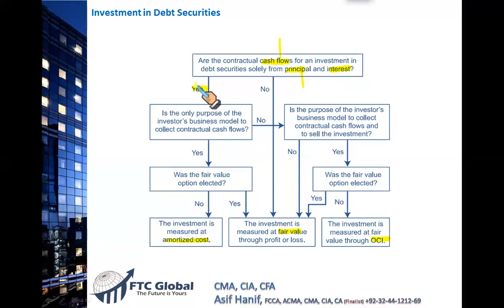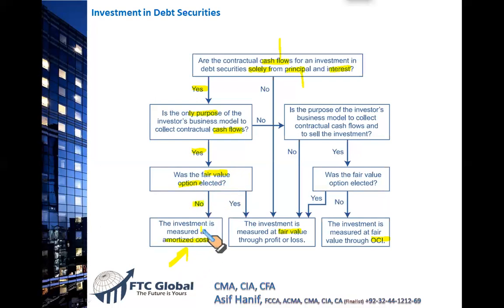I just want to earn interest. I just want to earn preferred stock dividend, and I want to get my full money back. If this is the only thing you are interested in, yes, then the next question you should ask yourself is, am I interested in the cash flows only, the cash flows related to principal and interest? The answer is again yes. Then the next question: did you elect the fair value option? Because once the fair value option is elected, it is irreversible. It's a one-way road. So was the fair value option elected? No. Then you have to report it at amortized cost.